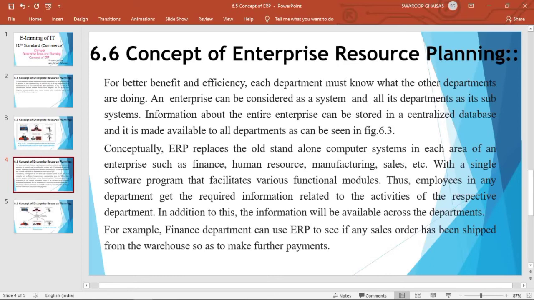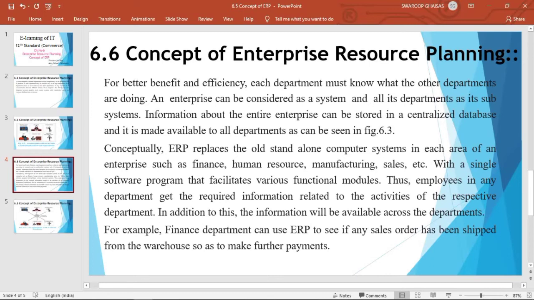Thus the employee in any department can get the required information related to the activities of the respective department. That is, any employee of any department can access the desired information from the other departments as well.